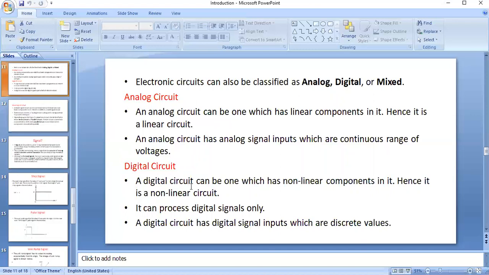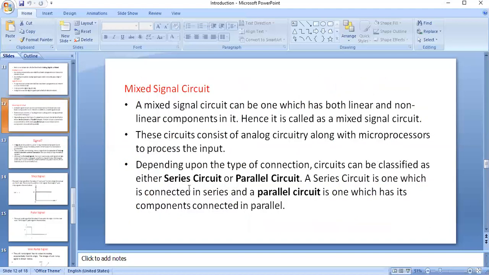And for a digital circuit, we use non-linear elements. These digital circuits are used to process digital signals, which means the input is digital and the output is also digital. Digital means it contains only discrete values. That is a digital circuit, and a mixed signal circuit is nothing but a combination of these two.